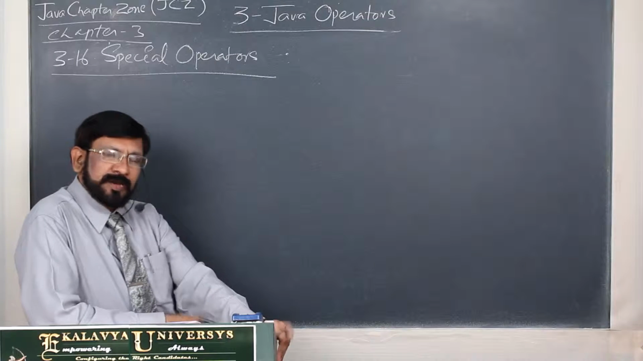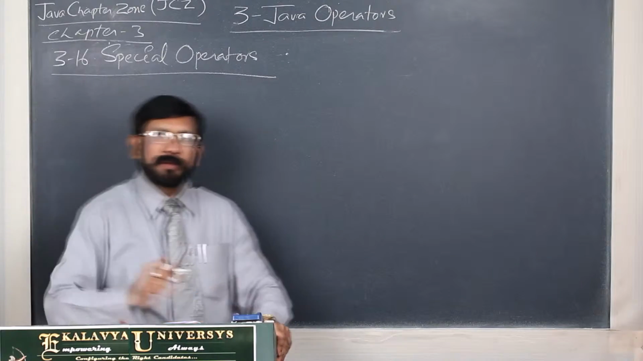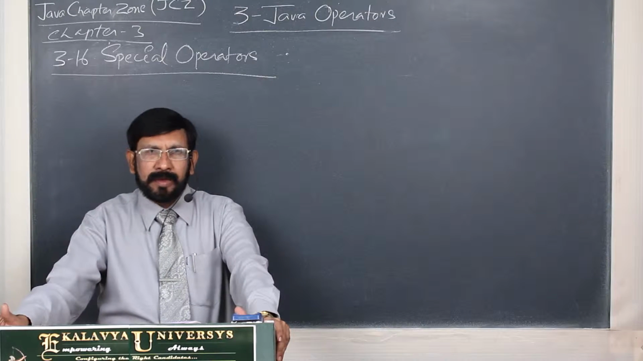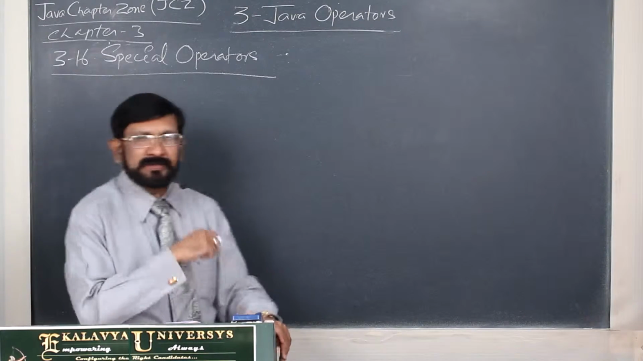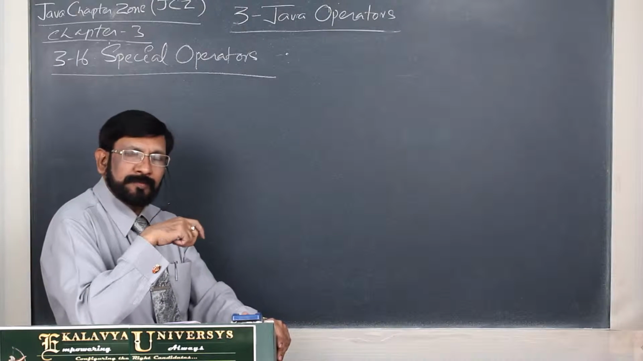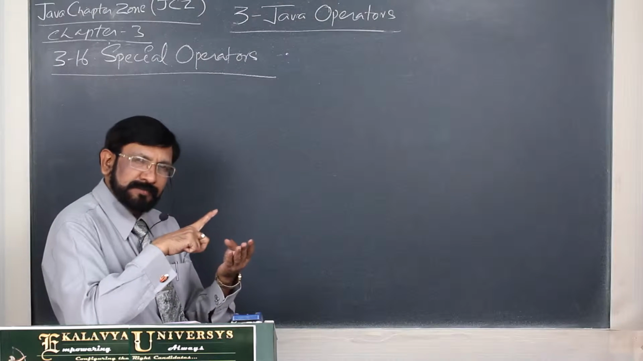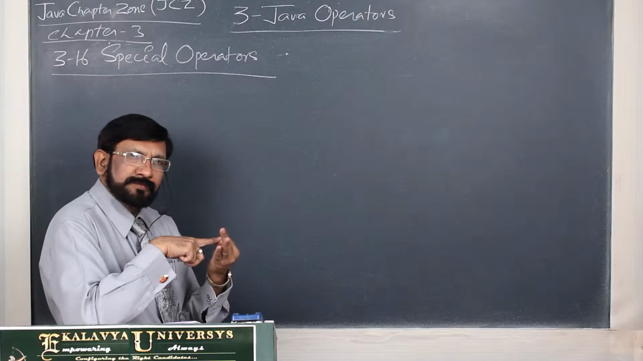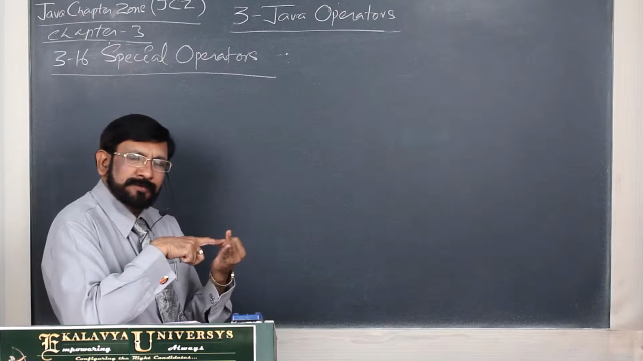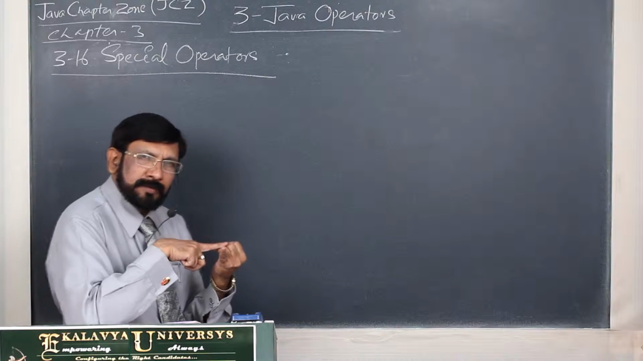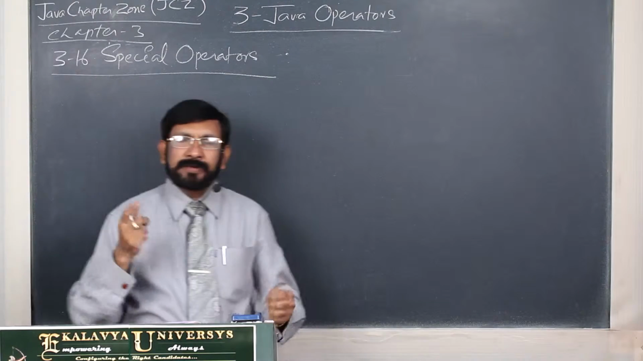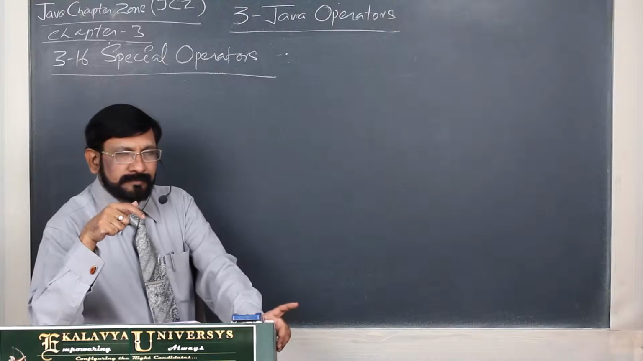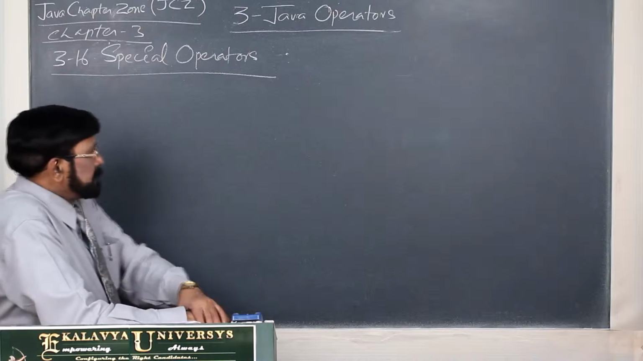3.16 Java Special Operators. So far, out of 8 categories, I introduced the features and functionalities of 7 categories of operators. They are arithmetic operators, relational operators, logical operators, unary increment and decrement operators, assignment operators, conditional operators, and bitwise operators. This is the 8th category.